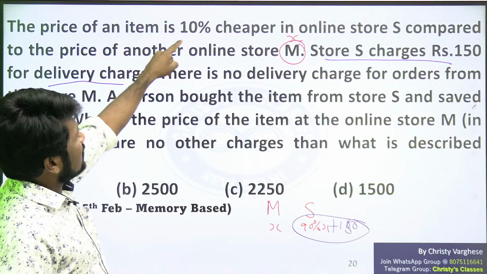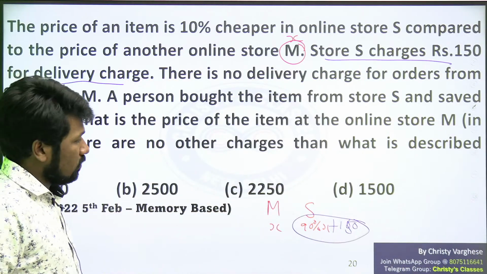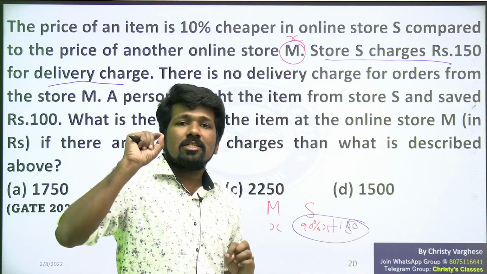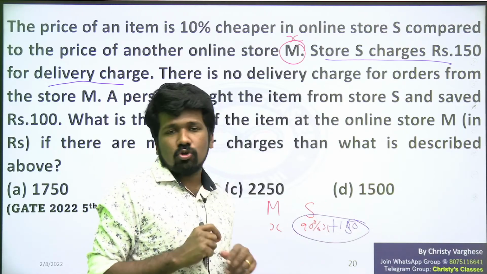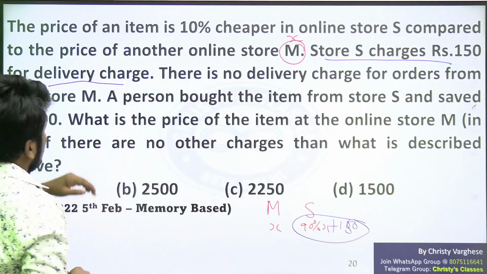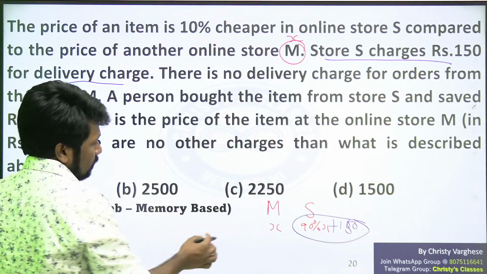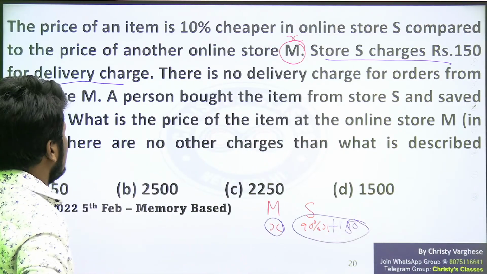The item is 10% cheaper, but an extra 150 rupees delivery charge you have to give. So 90% of X plus 150 will be the total price spent by the customer if he or she is buying from shop S. And what about M? What is the delivery charge in shop M? There is no delivery charge when the orders are in store M. So the store M total price is also X. Are you understanding this much?